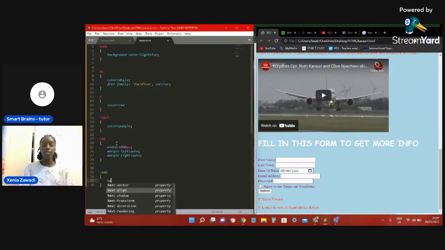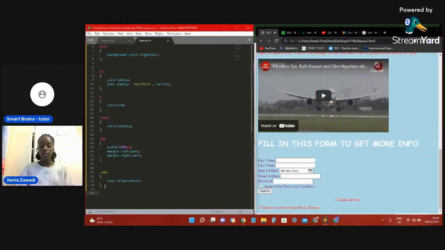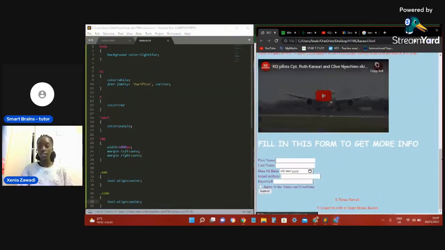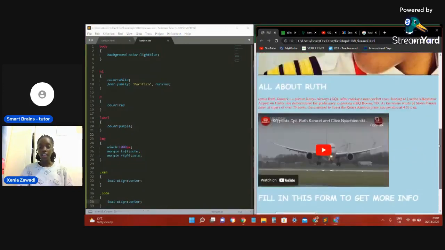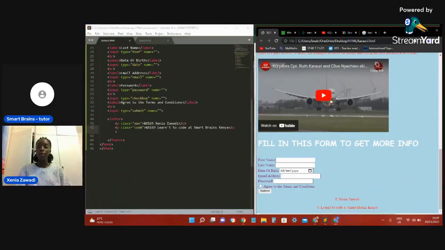And we have to text align it to the center. We save, refresh, and the other one we do the same, text align center. We save, we refresh, and it did the same. And that's my website.